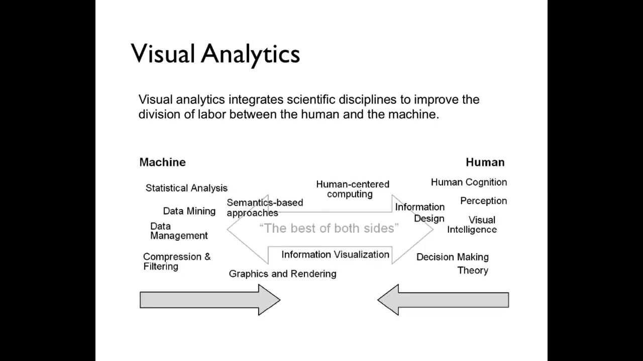Visual analytics integrates scientific disciplines to improve the division of labor between the human and the machine. Machine-focused disciplines include statistical analysis, data mining, data management, and compression and filtering. Human-focused disciplines include human cognition, perception, visual intelligence, and decision-making. Information visualization, graphics, and human-centered computing have components of both machine and human-related disciplines.